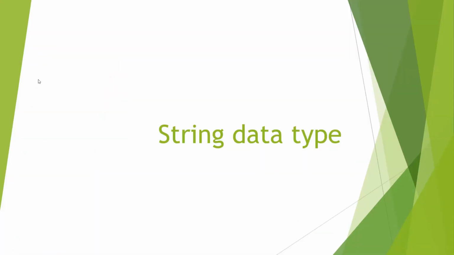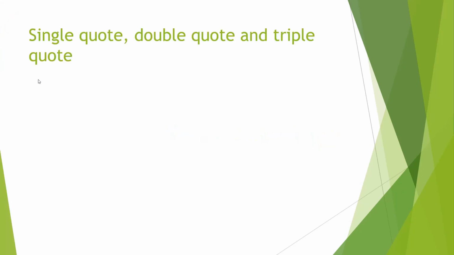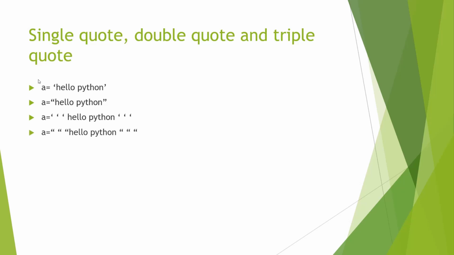So let's see string data type in Python. Any data in Python, if it is enclosed within single quote, double quote, or triple quote, is a string data type. We can write any string data type enclosed within a single quote, just like here. We can also enclose string data type within double quote, and we can enclose string data type within single triple quote or double triple quote. All these syntax are valid.